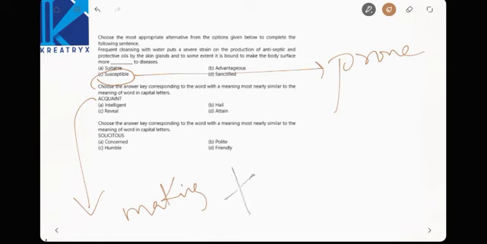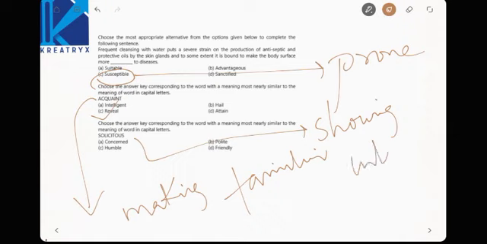Making familiar. Now the most same meaning will be revealing, intelligent, hail, attain, or a separate one. Choose the answer similar to solicitous. Solicitous is nothing but showing interest. The meaning of solicitous is showing interest. Now similar meaning is concerned. Concerned means he is concerned to her, right? Concerned to her means he likes her.